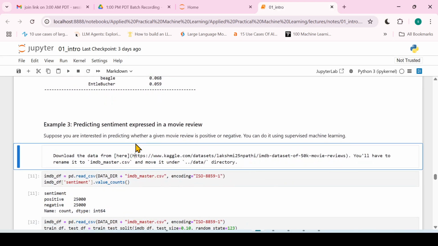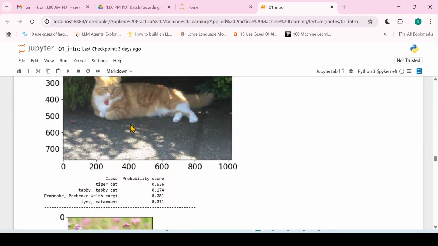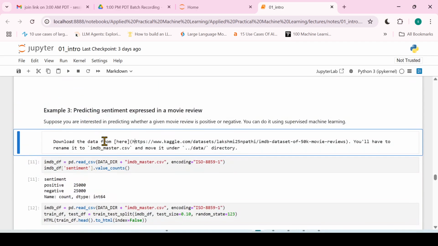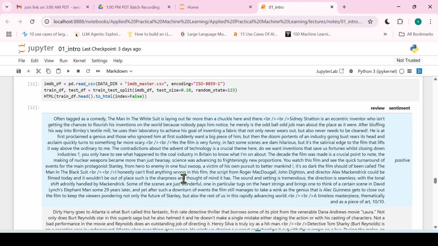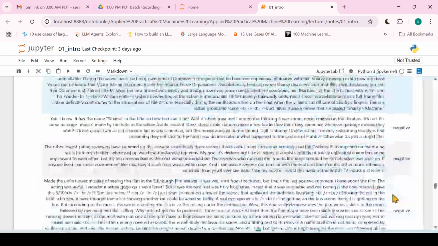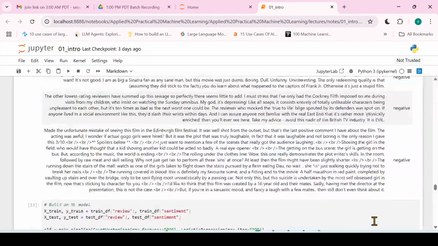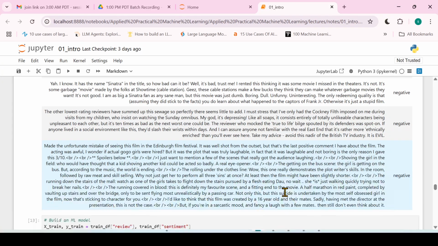Now let's see a different example, like predicting sentiment. Again, don't worry about the code. As I'm saying, right now just familiarize yourself with what machine learning can do. Here is the third example. We want to predict the sentiment in a movie review. Here we have this review, and it has a sentiment: this review is positive, this review is positive, this is a negative review, and so on, right? Now we want to understand this text, and based on this text we want to predict what the sentiment for this text is.